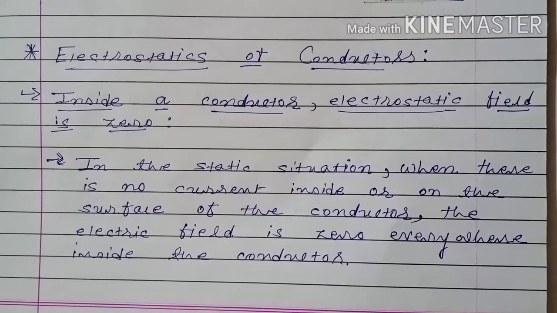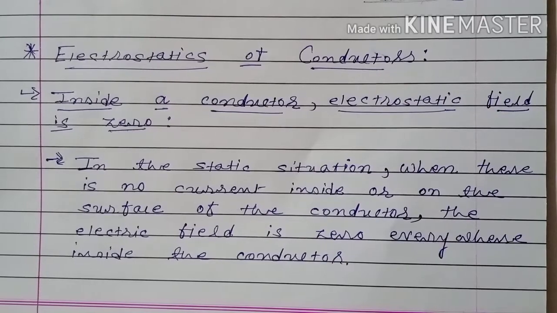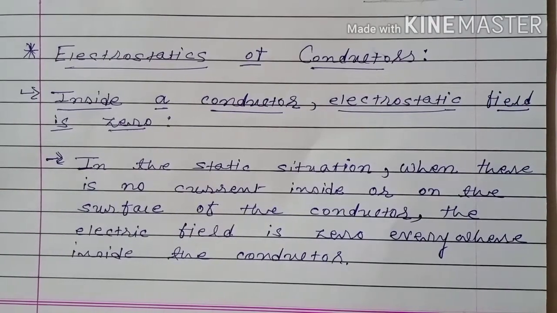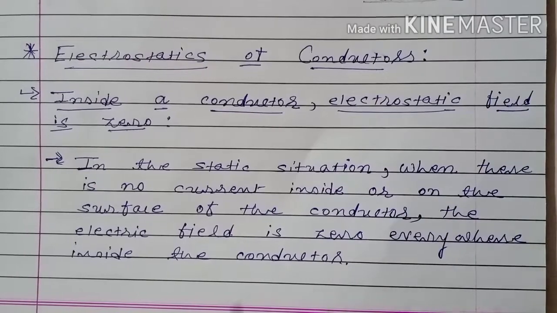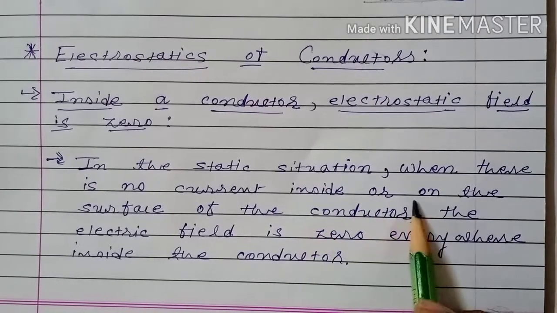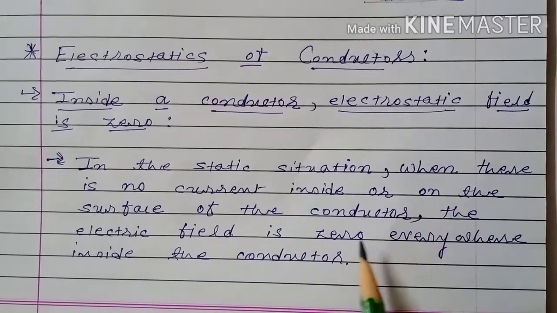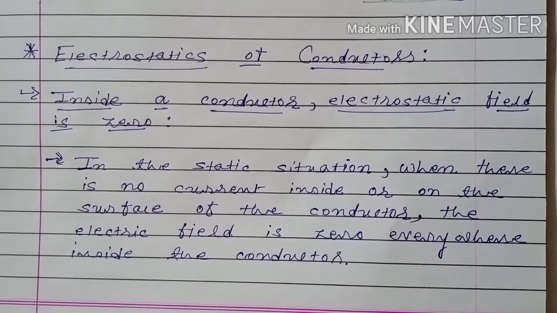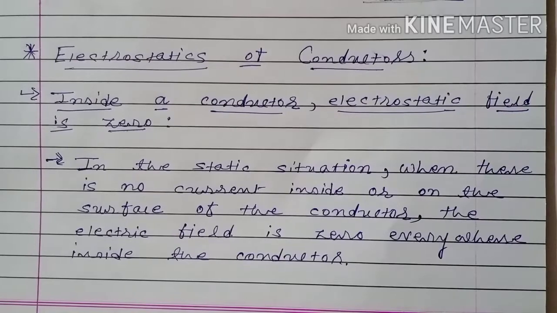What I am saying? Electric field inside the conductor is zero in static situation. In dynamic condition, electric field inside the conductor will not be zero. But about that we will study in chapter number 3. Right now we will focus on static situation. In the static situation, when there is no current inside or on the surface of a conductor, the electric field is zero everywhere inside the conductor. It means whether we are taking neutral or charged conductor, electric field inside the conductor will be zero.